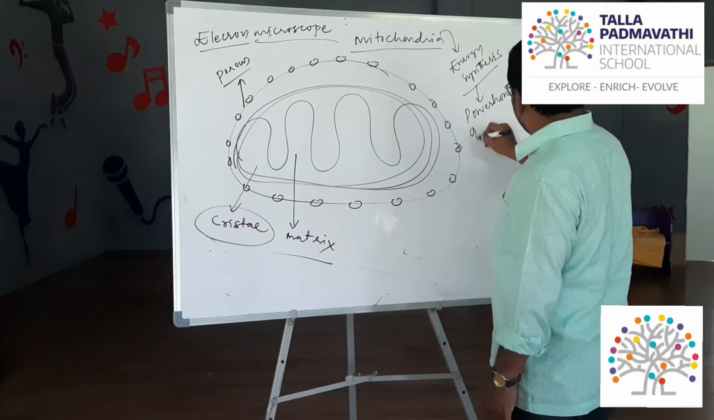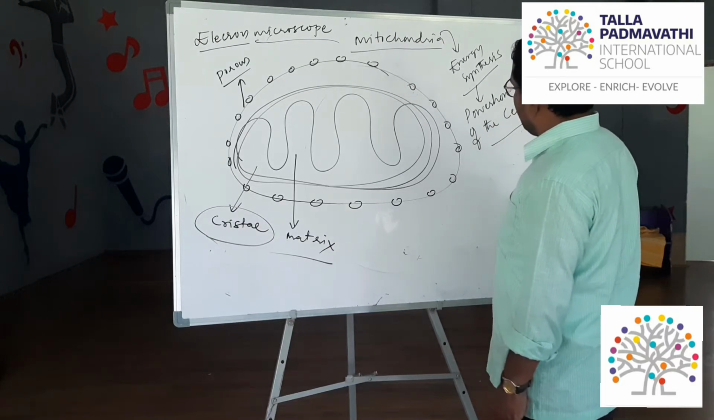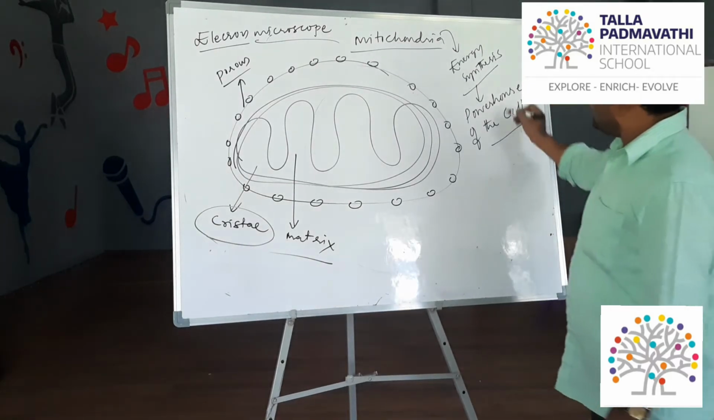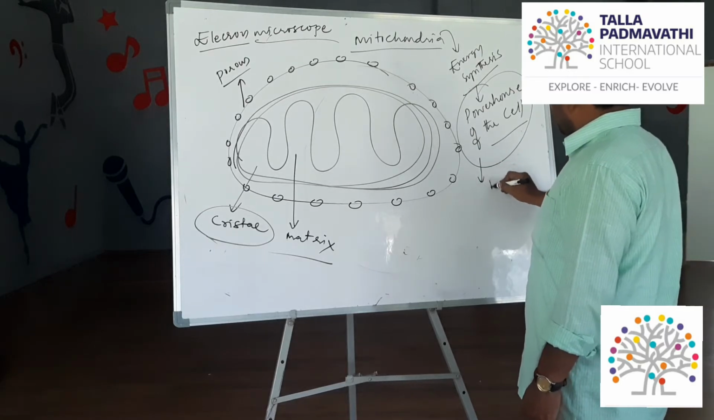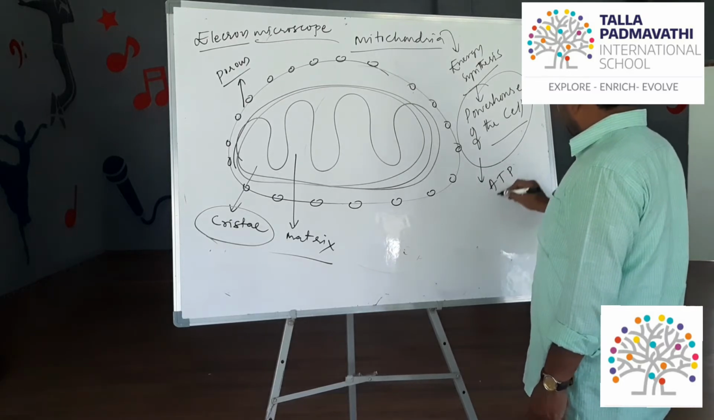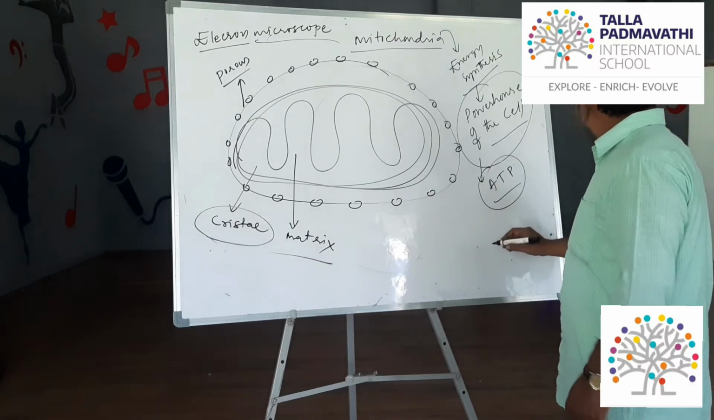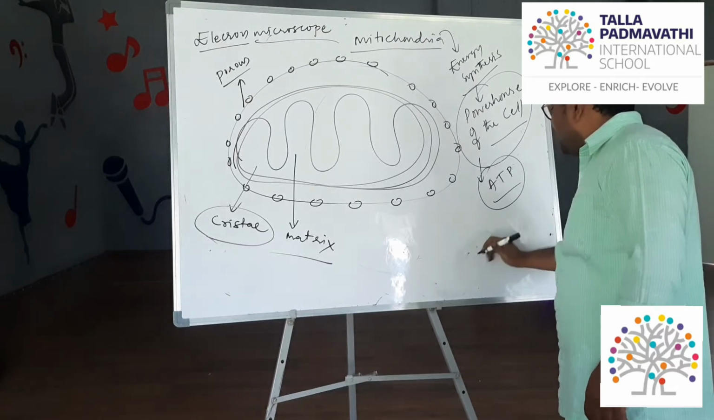Who is called the powerhouse of the cell? Mitochondria is called the powerhouse of the cell, as mitochondria store the energy in the form of ATP. What is ATP? Adenosine triphosphate.